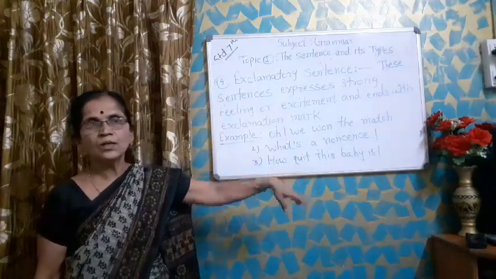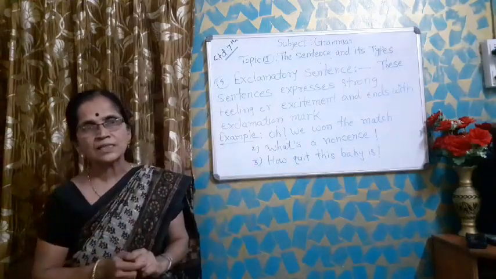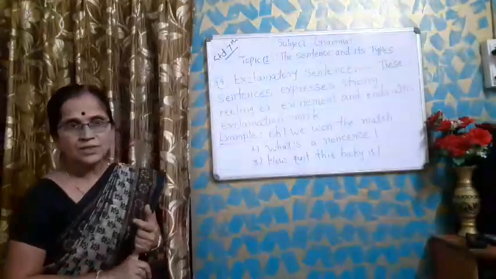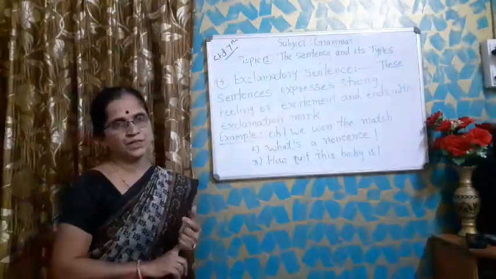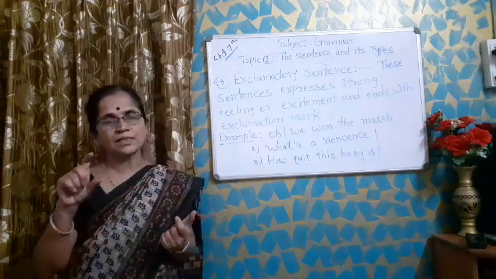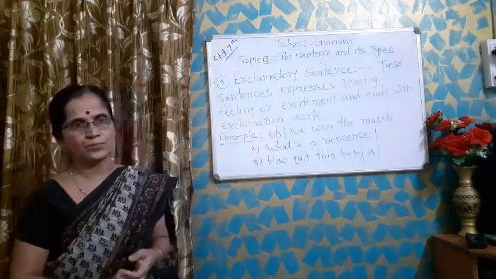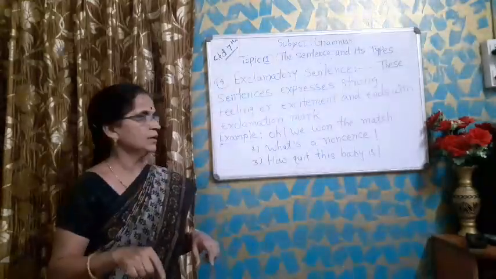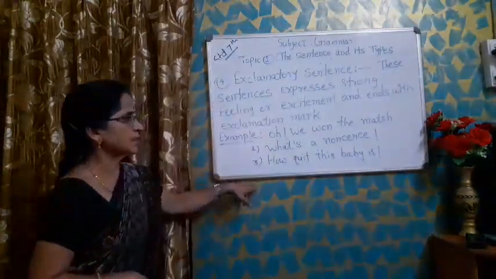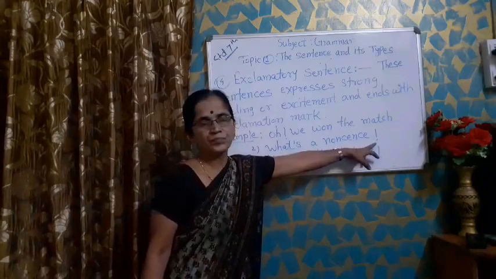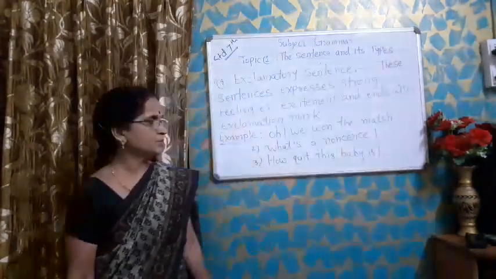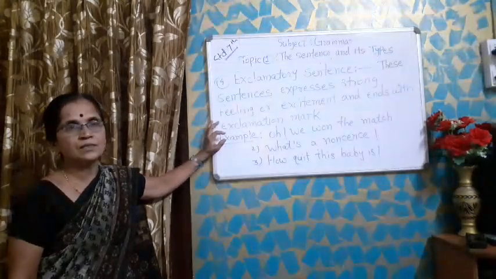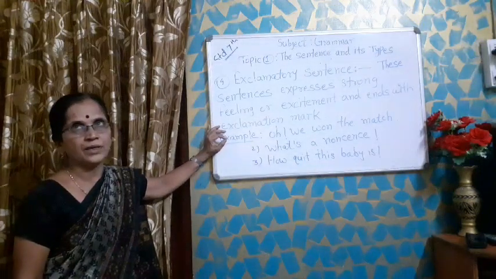mark. Now, study comparatively all the sentences. See, the first type, assertive sentence and imperative sentence, these two sentences end with a full stop. Interrogative sentence ends with a question mark, and exclamatory sentence ends with an exclamation mark. And the imperative sentence always begins with a main verb.